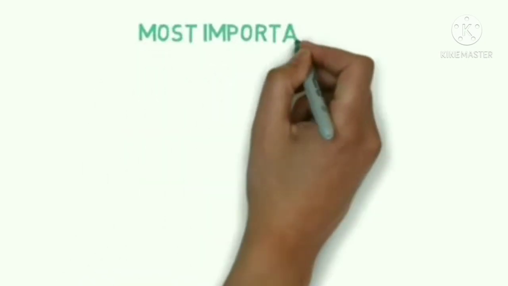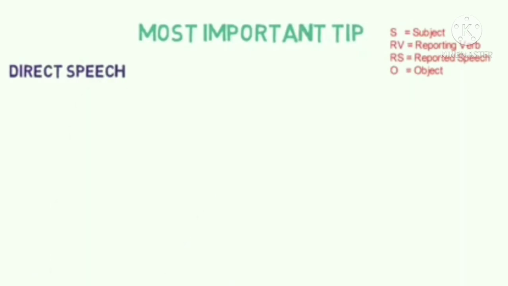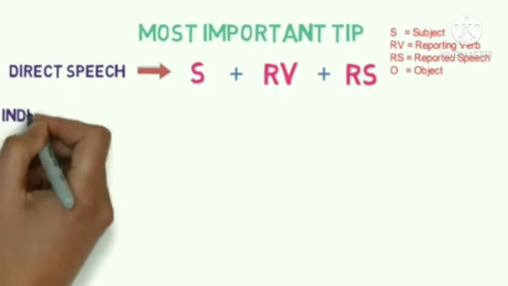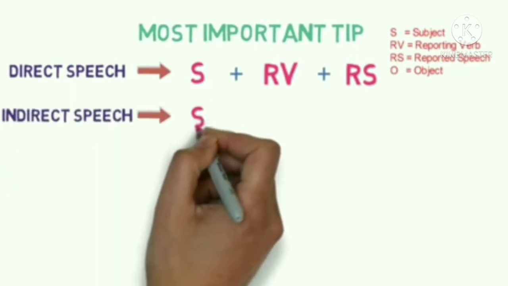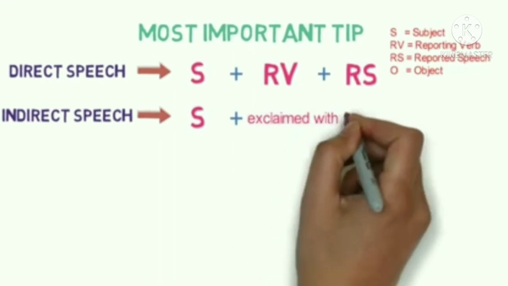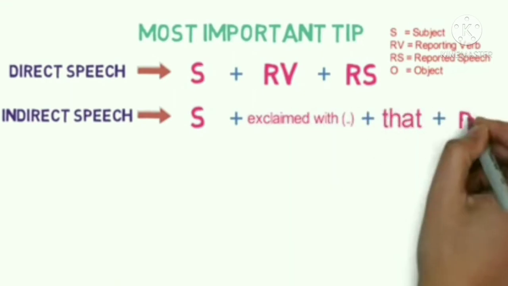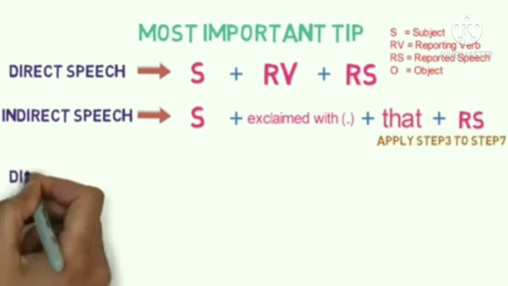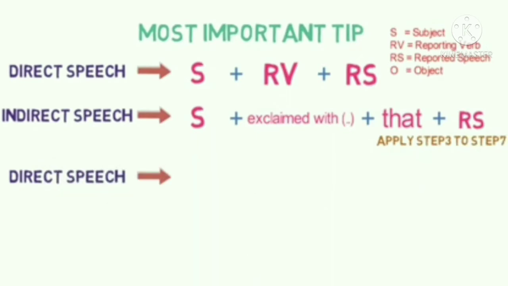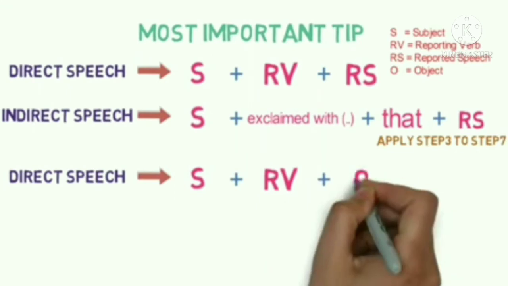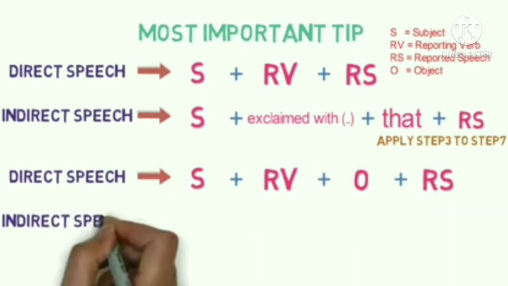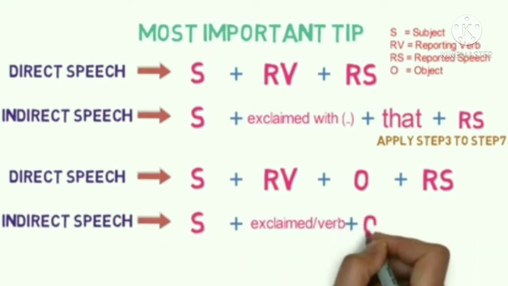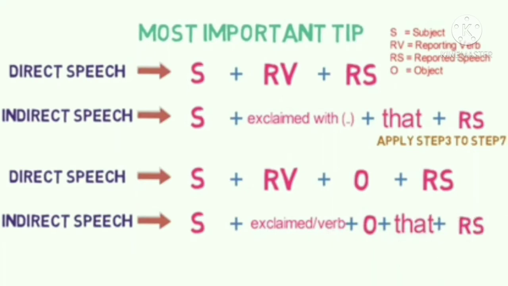Now coming to the most important tip: in the direct speech, if you have the structure as subject plus reporting verb plus reported speech, then it gets converted in indirect speech as subject plus exclaimed with whatever rules we have learned plus that plus the reported speech. Steps 3 to 7 need to be applied in the reported speech. And if you get the direct speech structure as subject plus reporting verb plus object plus reported speech, then in indirect speech it changes to subject plus exclaimed or verb plus object plus that plus reported speech.